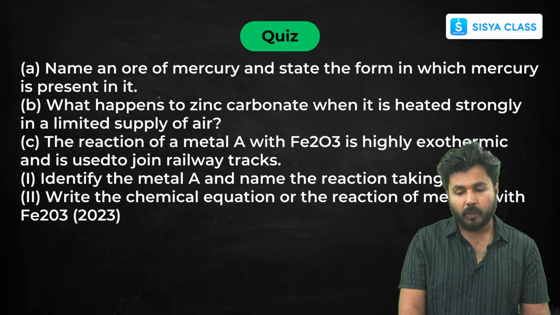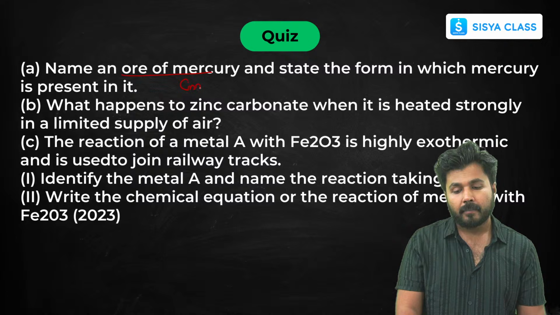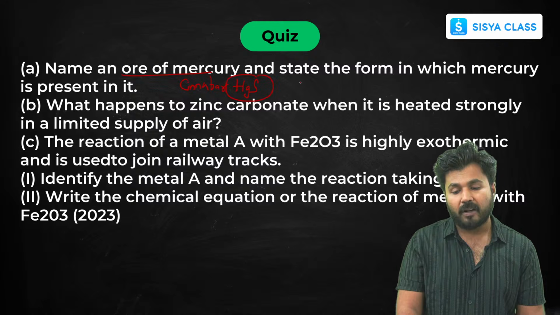Now, what are the questions? Name an ore of mercury. The ore of mercury is cinnabar. We have already seen it. It is HgS. Now, state the form in which mercury is present. It is present in the form of sulfide ore. So we use roasting here.